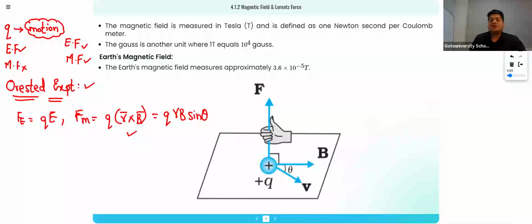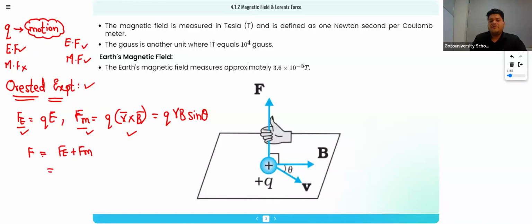What about Lorentz? Lorentz suggested that when a charge is in an electric field as well as a magnetic field, there will be a force acting, and that force was named the Lorentz force, because there are two forces, electric as well as magnetic. The Lorentz force is Fe plus Fm.